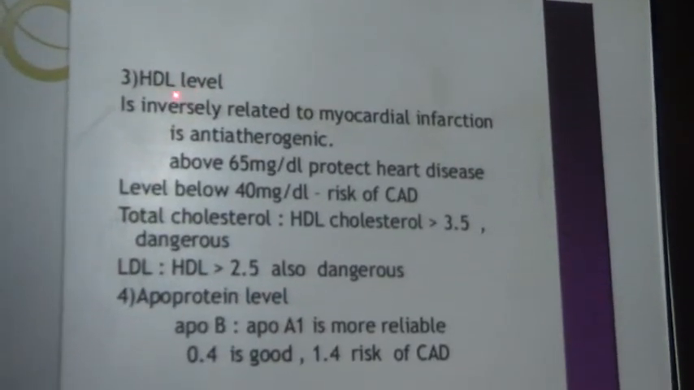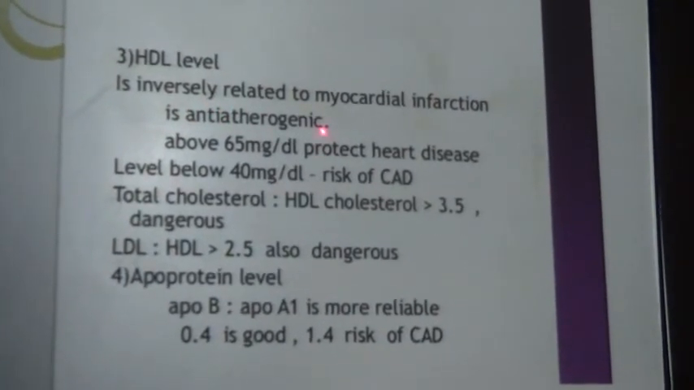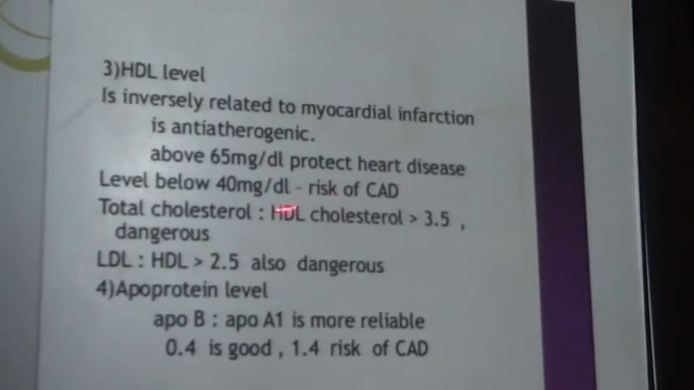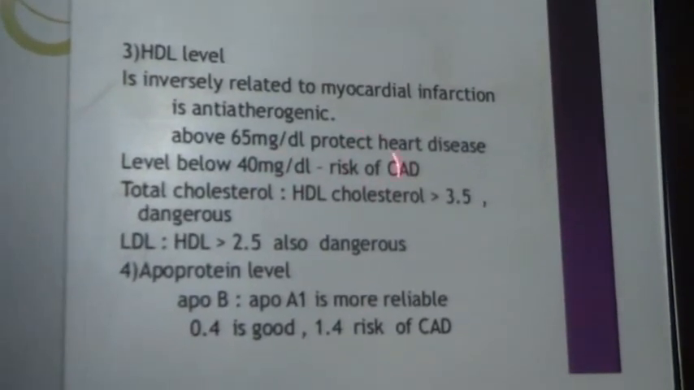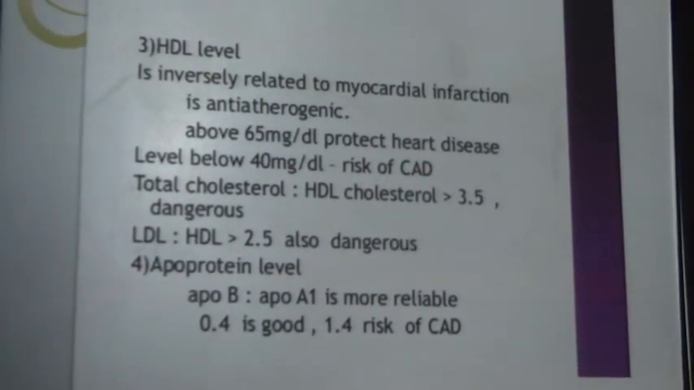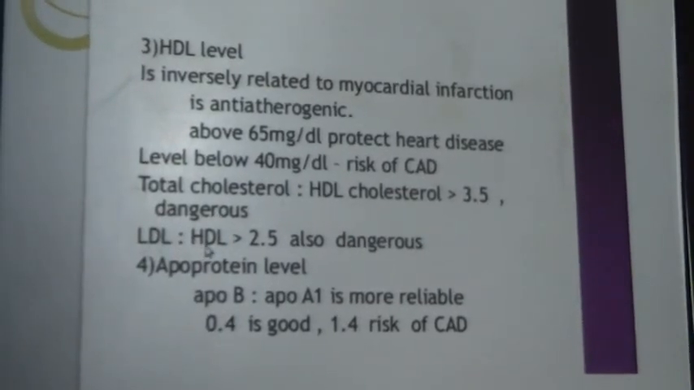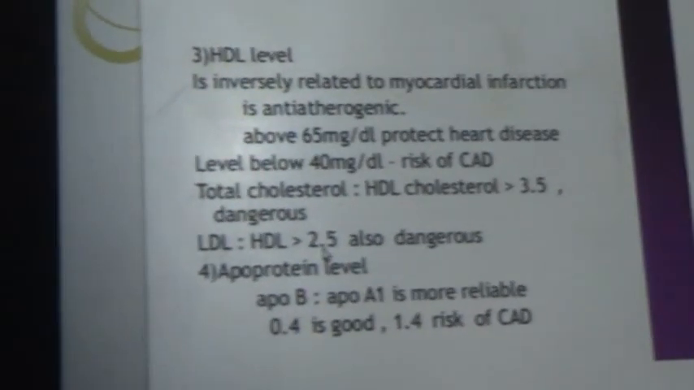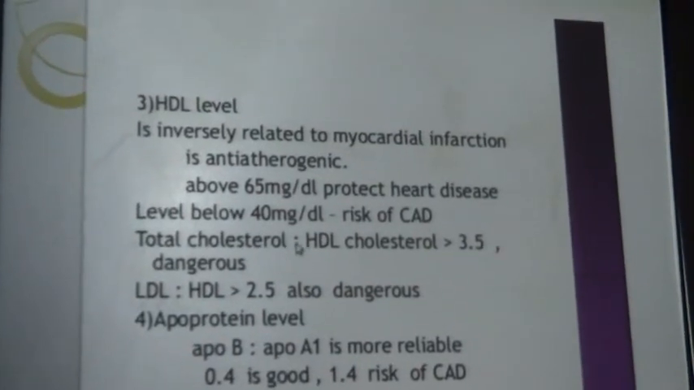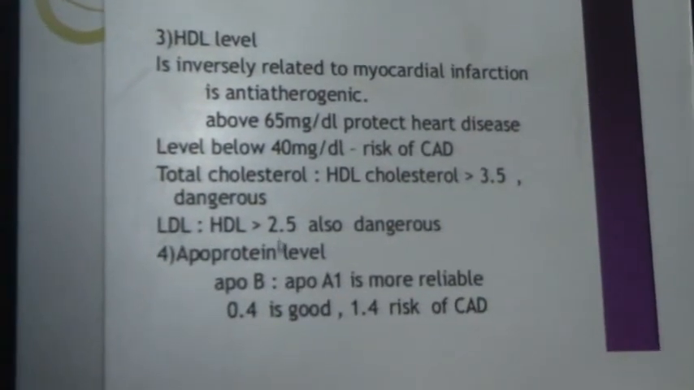Now HDL, this is the good cholesterol. This is inversely related to myocardial infarction and it's generally anti-atherogenic. Above 65 milligram per deciliter protects against cardiac disease, and below 40 milligram per deciliter shows a high risk of coronary artery disease. Total cholesterol to HDL cholesterol ratio more than 3.5 is dangerous. LDL to HDL ratio more than 2.5 is also dangerous. So both are dangerous.